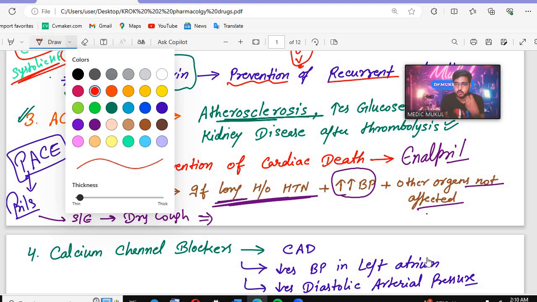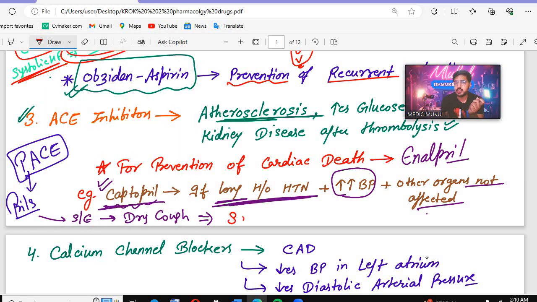The question will ask you, if the patient has taken the pills, they will not say pills, they will say the patient has taken an ACE inhibitor, after that the patient has a dry cough. Now what will you do, what will be the further tactic? So remember that if the pril's side effect is dry cough, change the drug and give a sartan. Which drugs will you give? The sartans. For example valsartan, telmisartan, all these drugs will be given in that case.